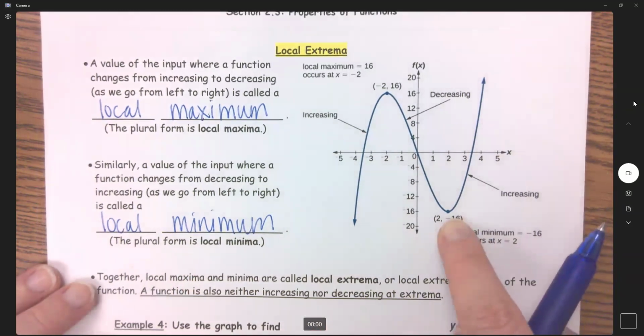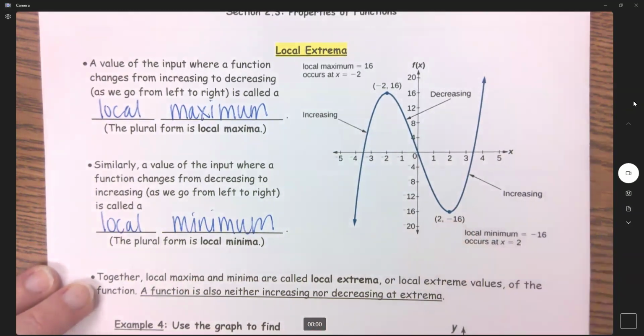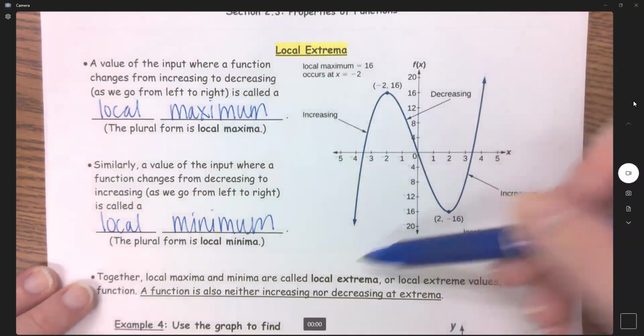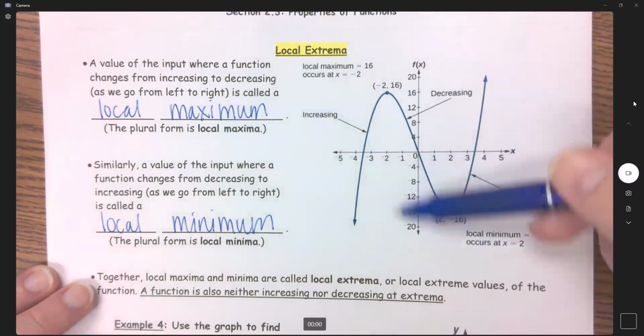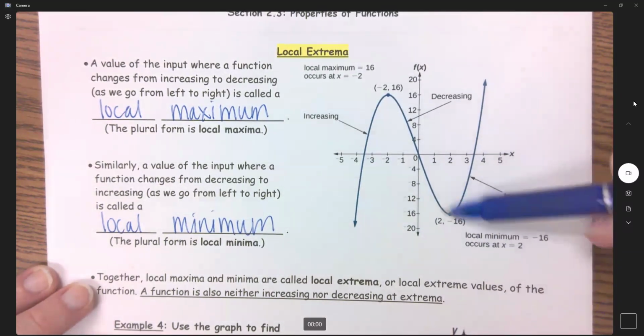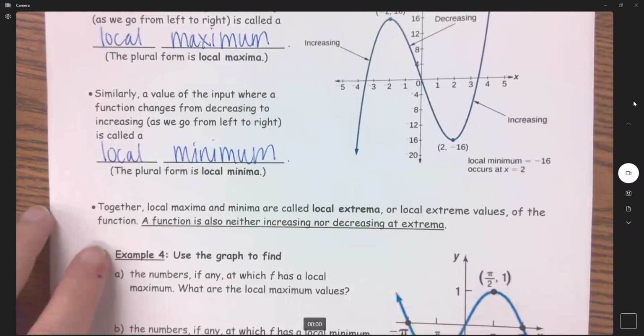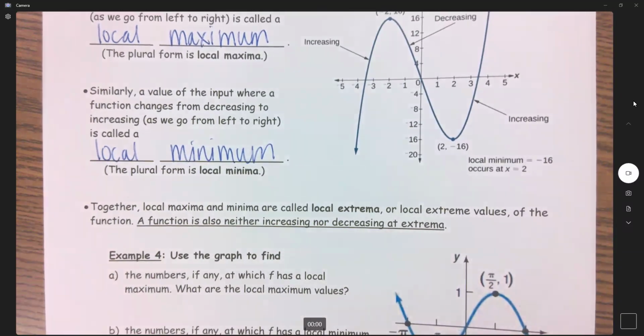Just like before, this is not the absolute min. This graph is going to keep going down forever. So it's not absolute, but in this local area right here, that is that local min. So together, local maxima and minima are called the local extrema or local extreme values.